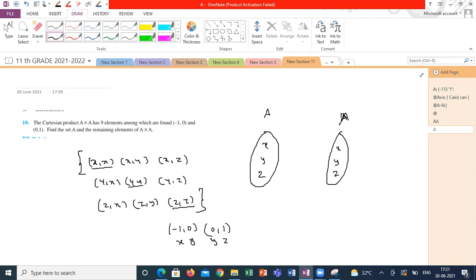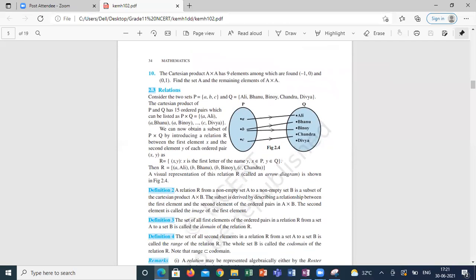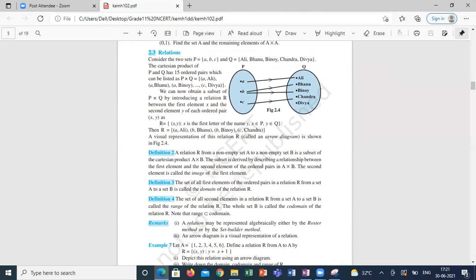The next topic is relations. I will give some more numericals. I am just waiting for some reference material from the academy. Once I receive it, we will go a little bit higher with some extra questions. Not tough questions, just some more extra questions than the textbook. Just give me some time.